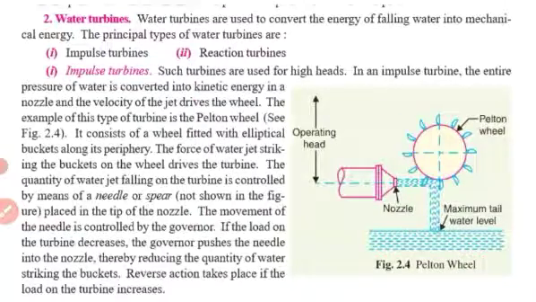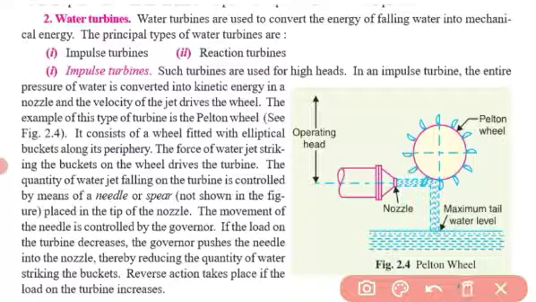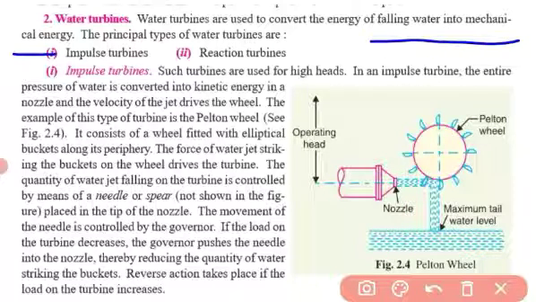So the next topic is water turbines. Water turbines are used to convert the energy of falling water into mechanical energy. The principal types of water turbines are impulse turbines and reaction turbines. In your syllabus, another one is there, the propeller turbine, which I will discuss later. Here I will give the basic concept of impulse turbines and reaction turbines, and how they work.